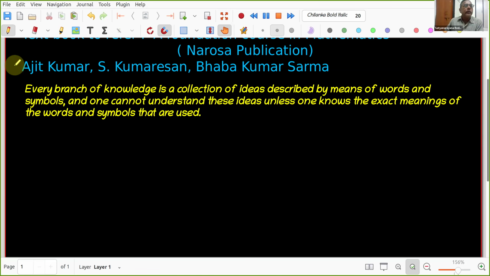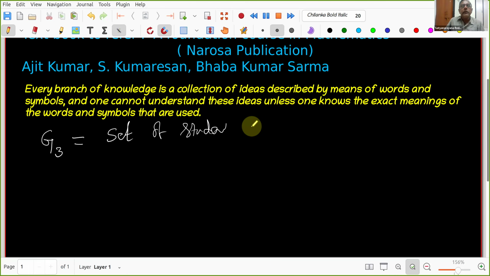Let me introduce some notation. We are group 3, so G3. Throughout this course, G3 is the set of students in this class. Is it clear? Can you tick yes? So G is the set of students in this class. Be quick, we are not asking any questions to you.